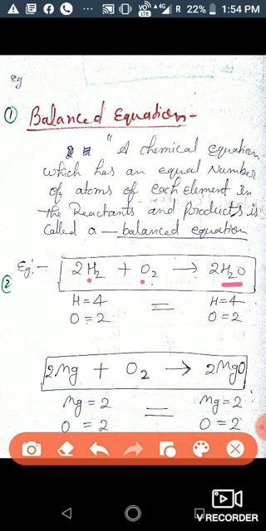The number of hydrogen atoms in reactant side is 4, 2 2 जा 4, and the number of hydrogen atoms in product side is also 2 2 जा 4.